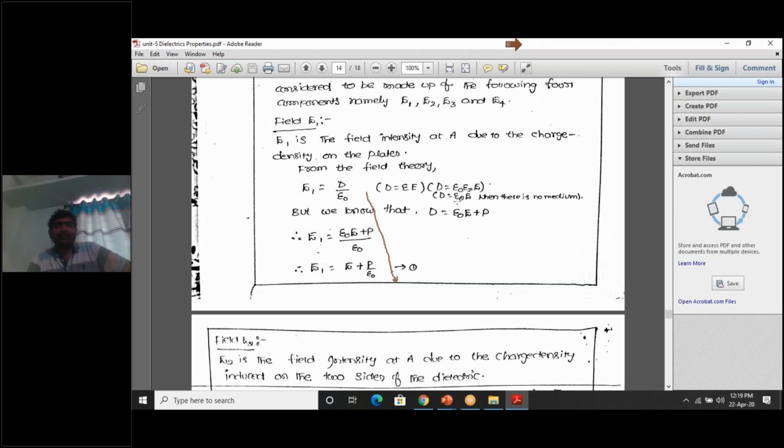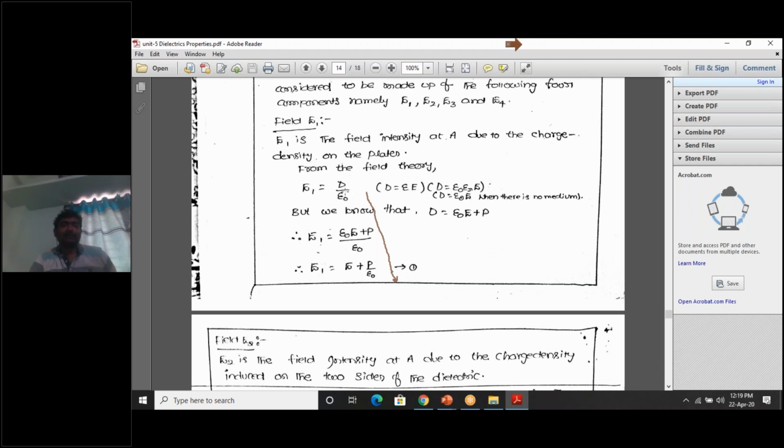Here I am ignoring epsilon R, because here I am taking epsilon naught. So D is equal to epsilon naught into E, and from this we can write E is equal to D by epsilon naught.